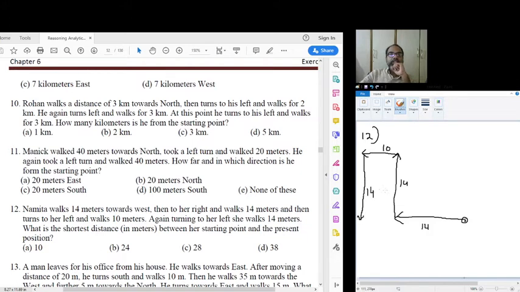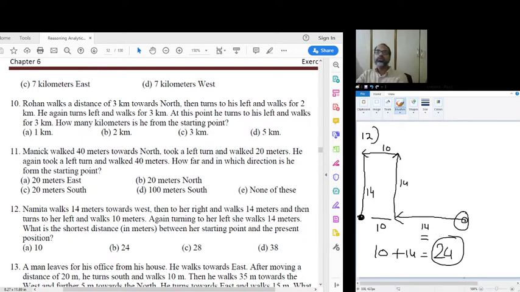So shortest distance between starting and present position. This is the starting position, this is the present position. So this distance is 14 and this remaining distance is 10. So 10 plus 14, the total distance between the starting and the ending point is equal to 24.